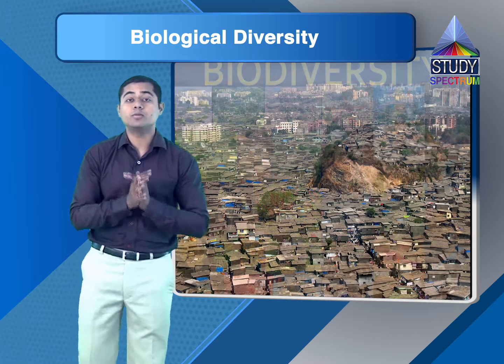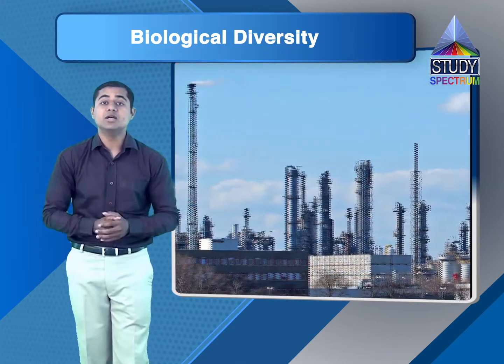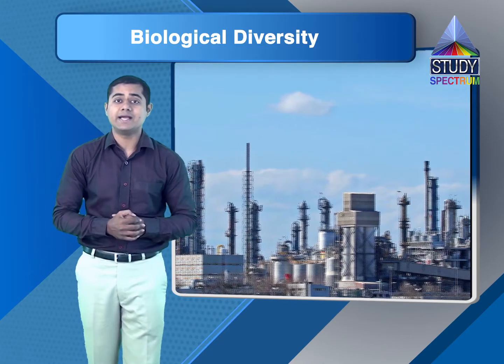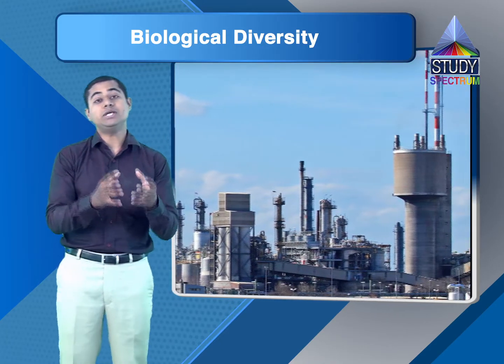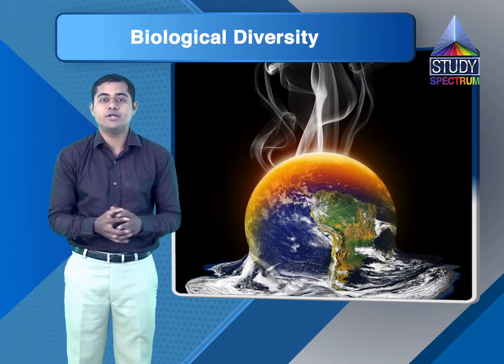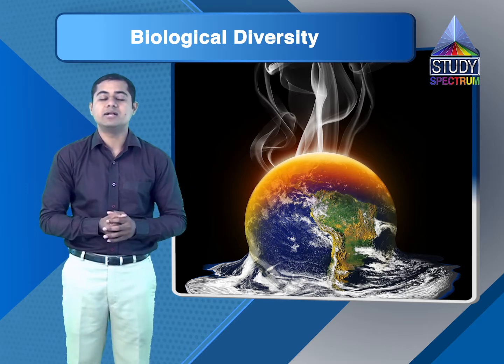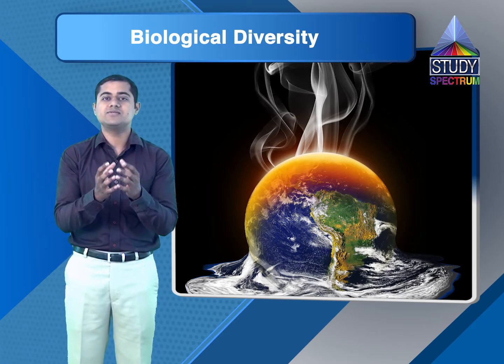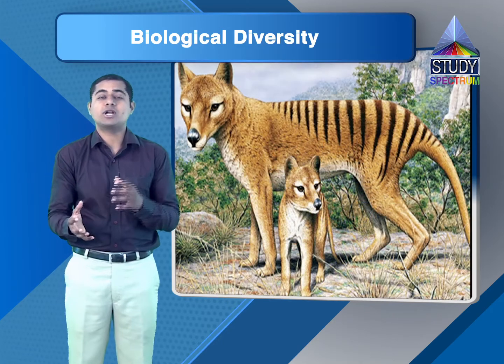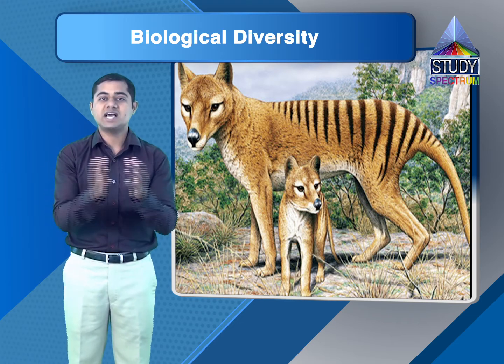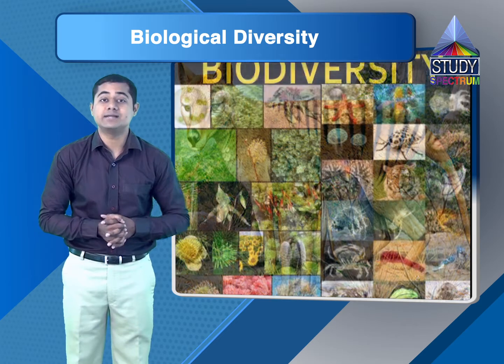Industries have increased, so pollution is increasing day by day. Due to the increase in pollution, there is an increase in temperature. And due to these changes in the climate, a few sensitive species are becoming extinct, which cannot adjust to the environment. So these are the reasons why biodiversity is decreasing day by day.